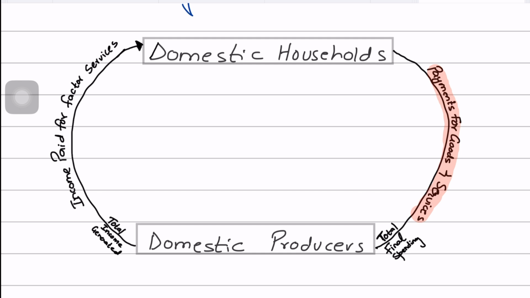All of that, we're assuming all of that is spent, right? And so in the circular flow model, economic equilibrium is achieved when the value of the output that is produced by the firms is exactly equal to the total expenditure that is made by the households on that output. And similarly, economic equilibrium is achieved when the total income that is received by the households from the firms equals the total amount households spend on the goods and services, right? So again, incomes equal spending, and that is equilibrium.